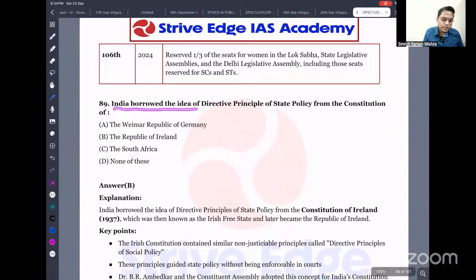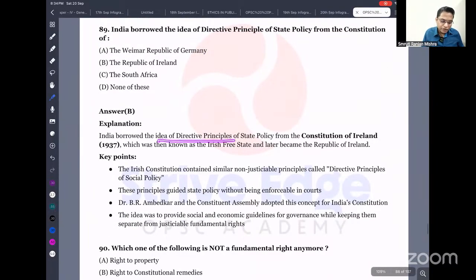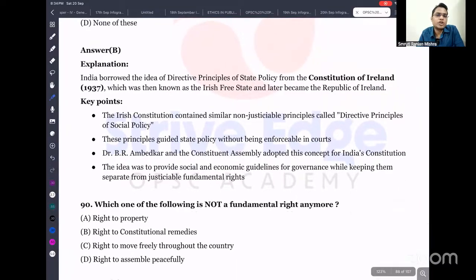India borrowed the idea of Directive Principles of State Policy from which constitution? It is actually the Republic of Ireland. India borrowed the idea from the Constitution of Ireland of 1937, which is known as the Irish Free State, later the Republic of Ireland. Similar non-justiciable principles are called directive principles. You already know that DPSPs are non-justiciable, but they act like a guideline, a source of guidance for the state to follow. B.R. Ambedkar and the Constituent Assembly adopted this concept for India's constitution. We believed it is very important, so we adopted it.